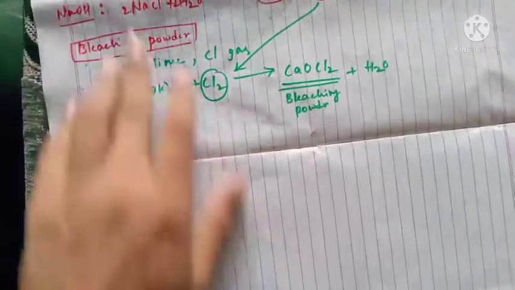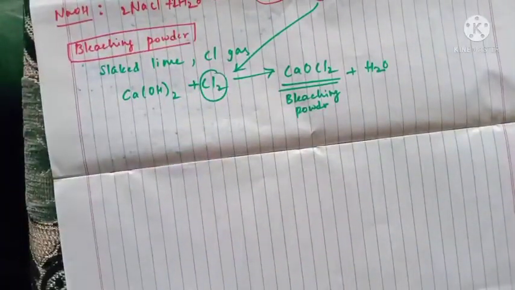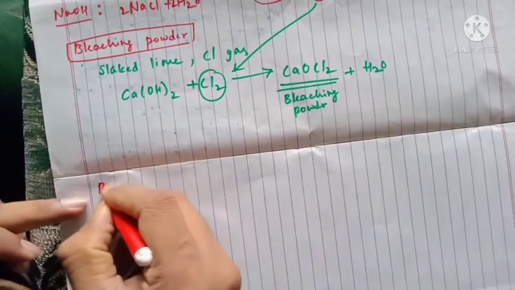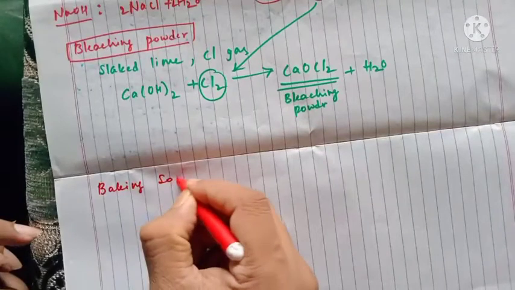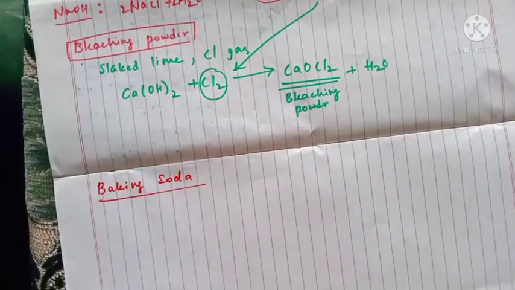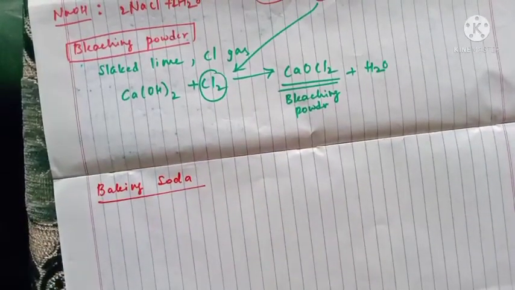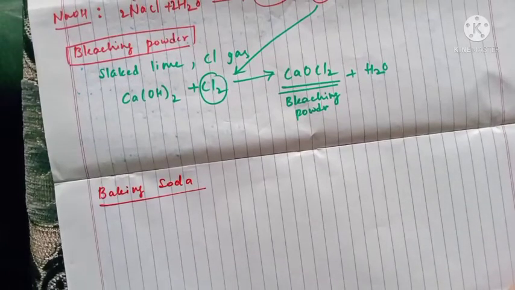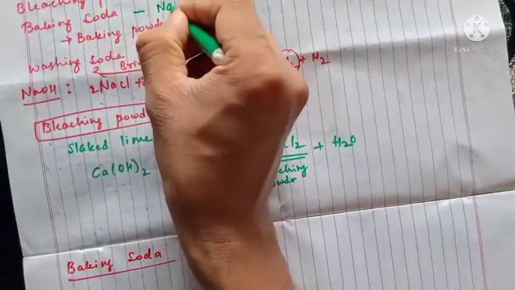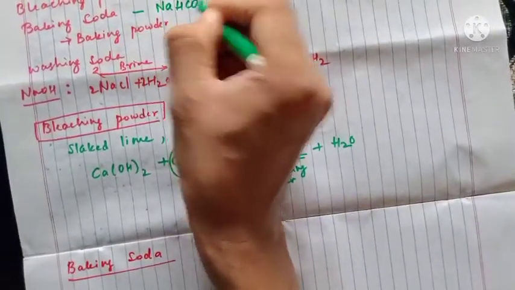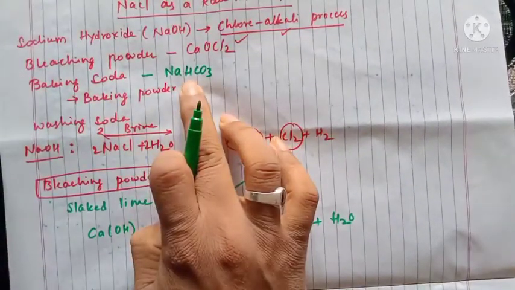So next one is what? Baking soda. We have to prepare baking soda. So how will we prepare baking soda? The formula for baking soda is NaHCO3. The chemical formula of baking soda is NaHCO3.